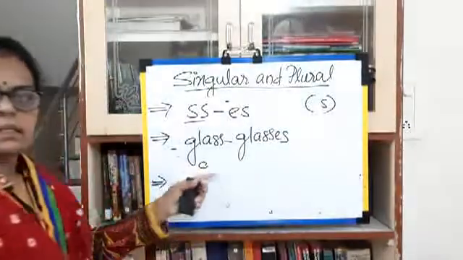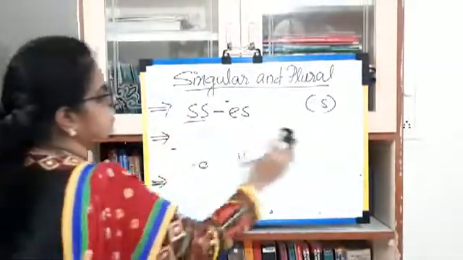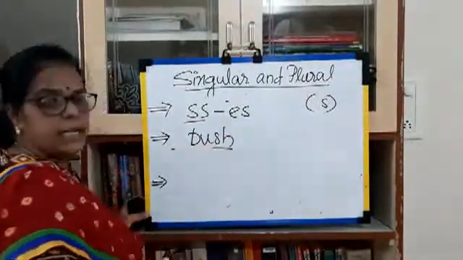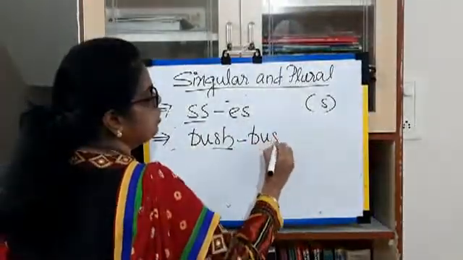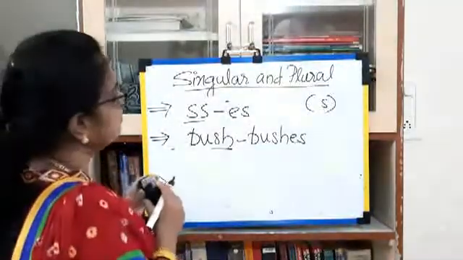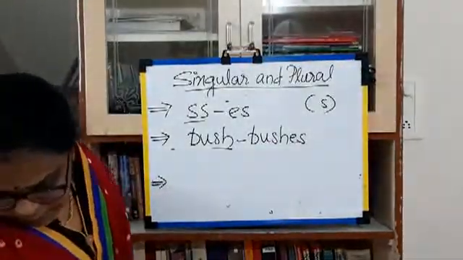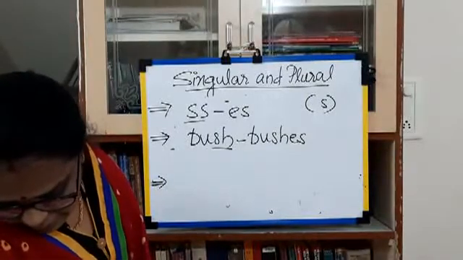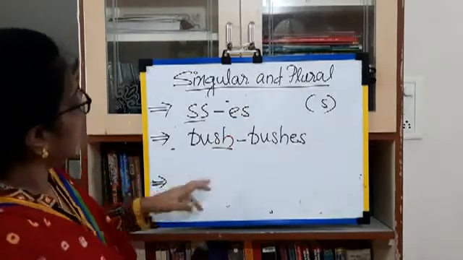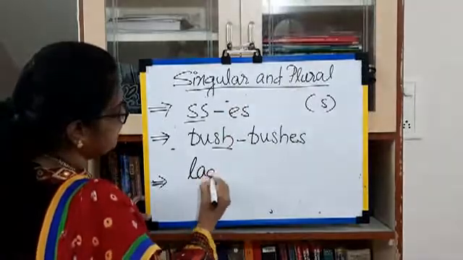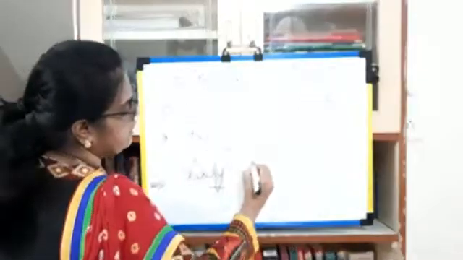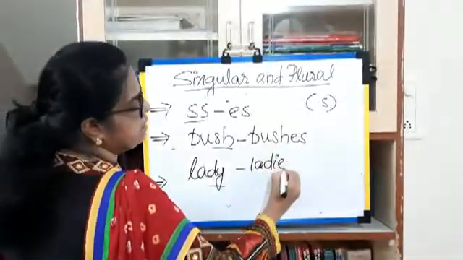Okay. The next one, bush. The ending letter is SH. We add ES. Bushes. Okay. Next one. The last letter is Y. We remove this one and add IES.